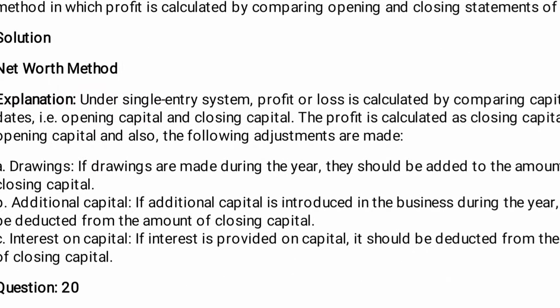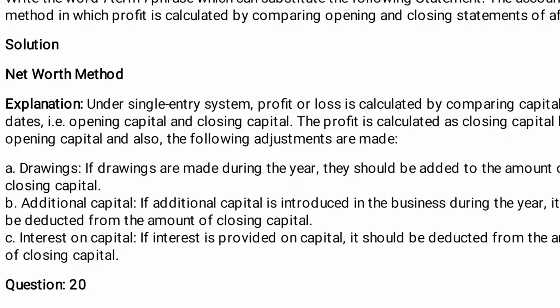Net worth method. Here in the explanation: under the single entry system, profit or loss is calculated by comparing capital at two dates, opening capital and closing capital. The profit is calculated as closing capital less opening capital, and also the following adjustments are made.